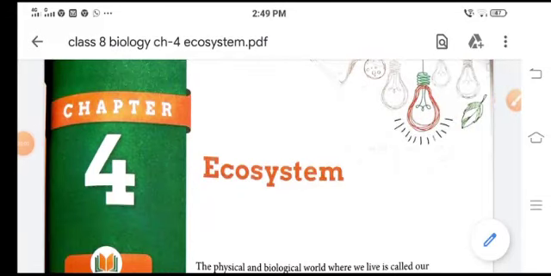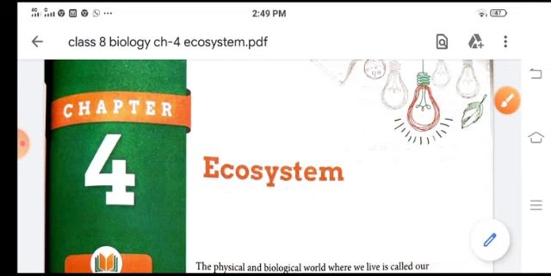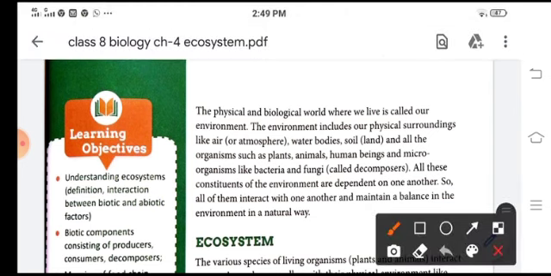Children, today we are going to start chapter 4, ecosystem. You must have learned about the environment. So, what is an environment? The physical and the biological world in which we live is called our environment.